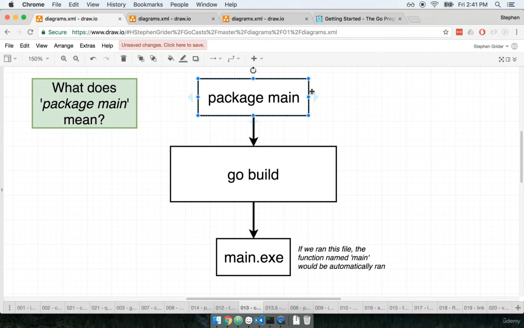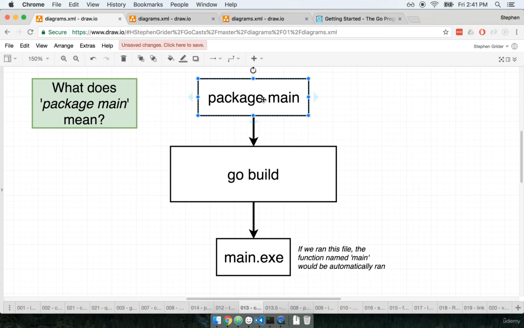Remember that we called our package with the name of main. So the very first line for us inside of our file said package main. It's actually the name of the package that you use that determines whether you are making an executable or dependency type package. So specifically the word main is used to make an executable type package.